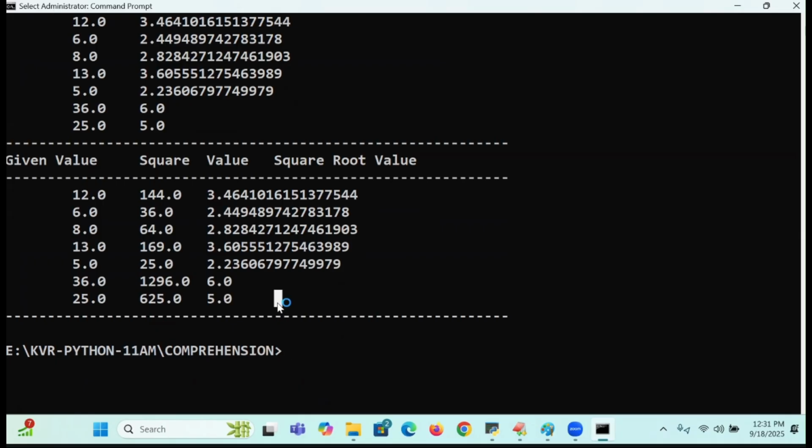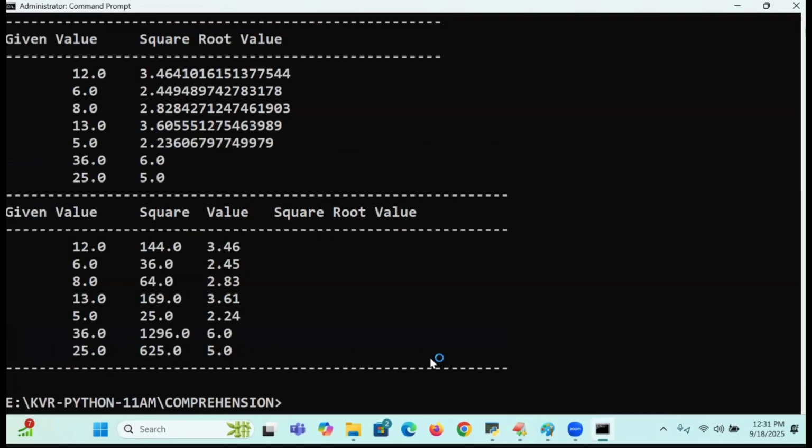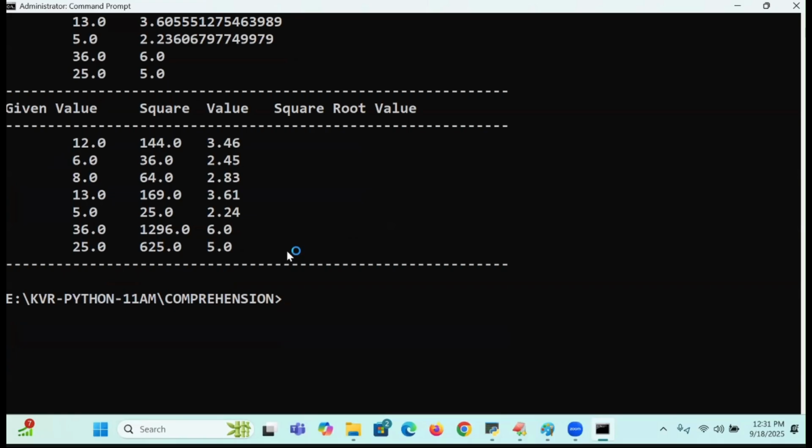Are you okay? So, sir, I don't want this many decimal places. I want only two decimal places, sir. I can go for round off. I will say comma, round off, comma 2. Yes, beautiful. Execute it. I got only two decimals.